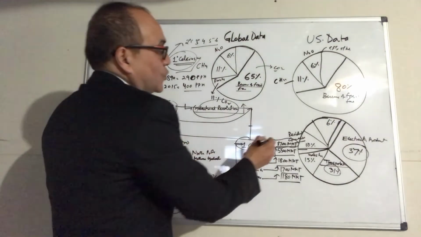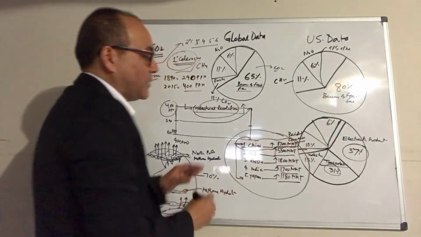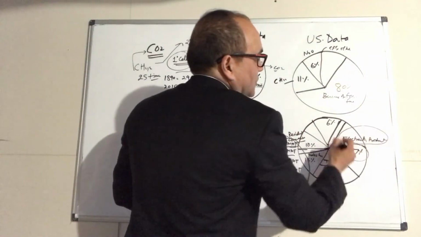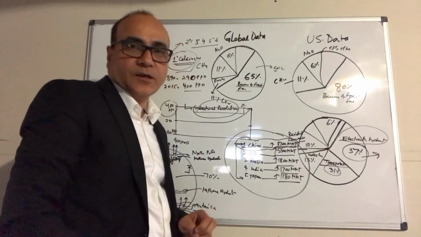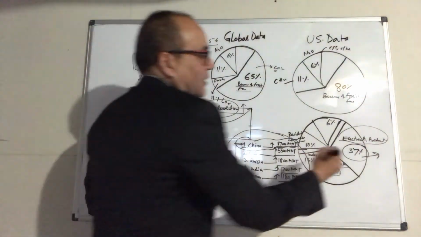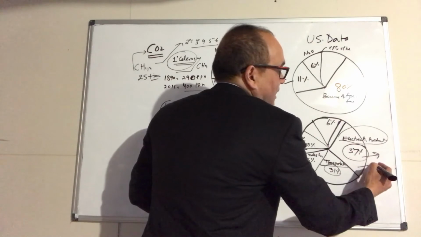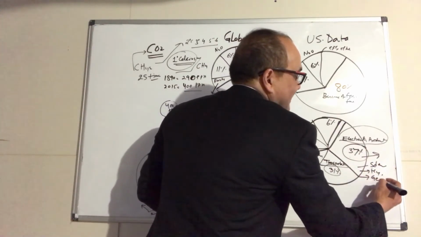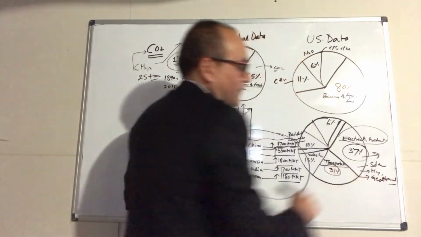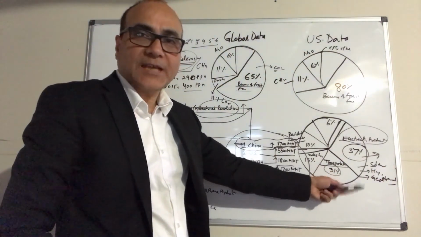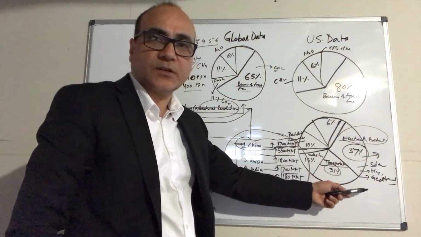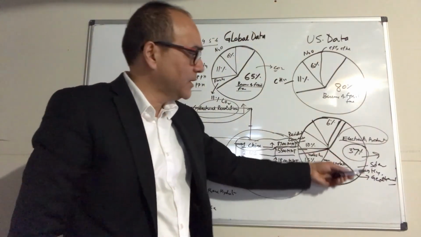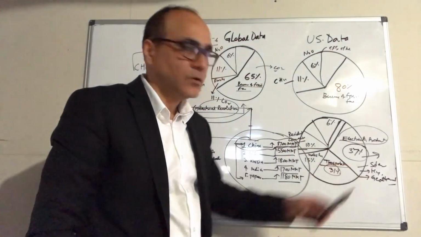So what we need to do globally together is come up with alternate sources of energy. Electricity production causes 37% of CO2. That's a huge number. What we can do here is switch to solar power, hydrothermal, and geothermal, and these are the technologies which need to be utilized as soon as possible. These are alternate sources of energy which need to be utilized. For example, the first thing is electricity production. Change that to alternate sources of energy.